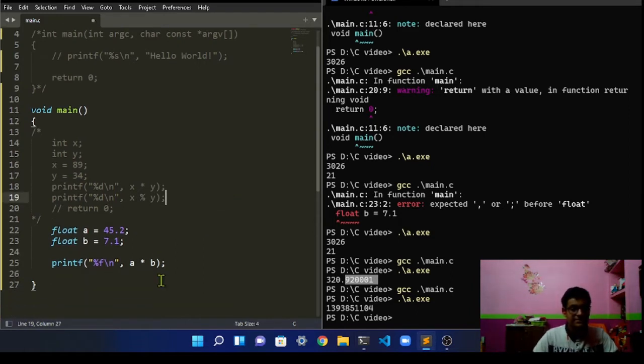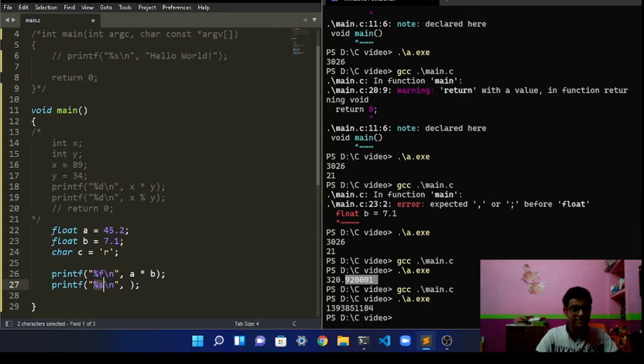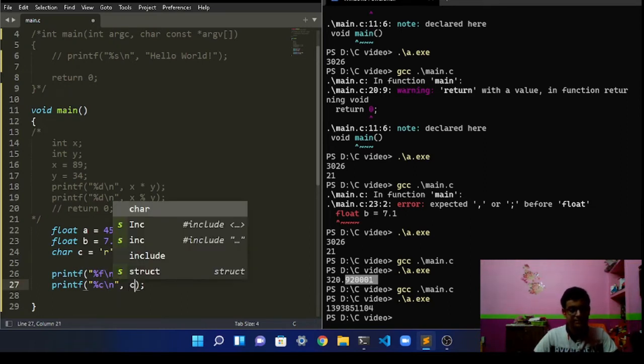So this was data types, and there is one more data type, which is character. Let's see, c is equal to, you assign a character like R, and you want to print the character here with printf. And as usual, for printing a character you need to add %c over here, and then we're going to print the character.